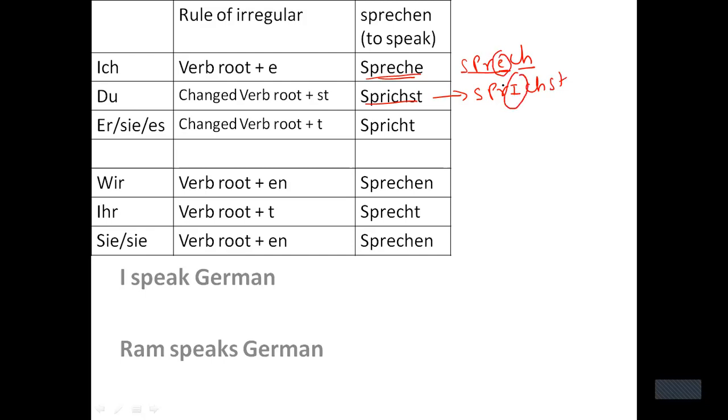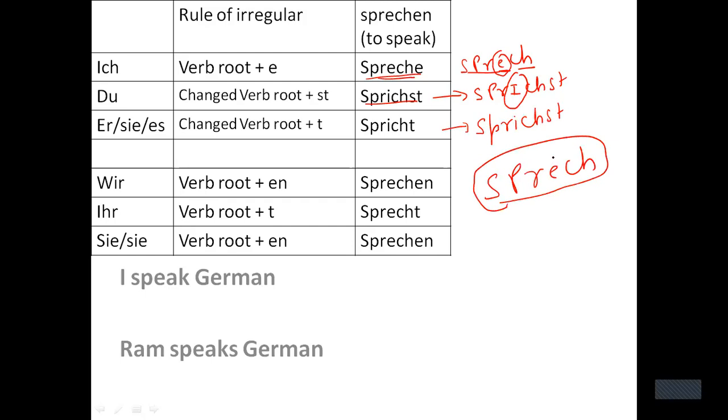We were not doing any changes in verb root, but in irregular verbs, we are doing changes in the spelling of verb root, right? The spelling of verb root is sprech, but this verb root I have changed. I have written i in place of e.